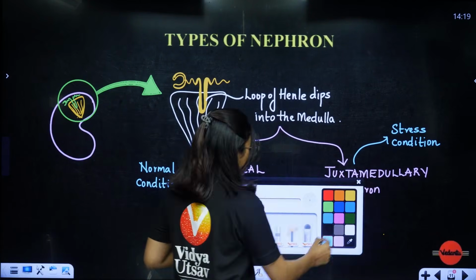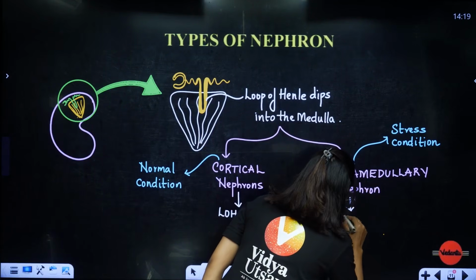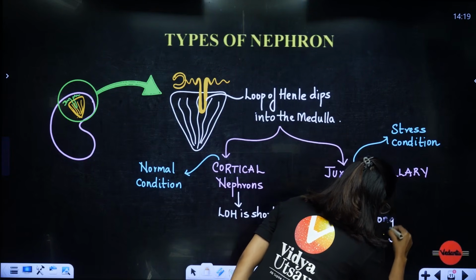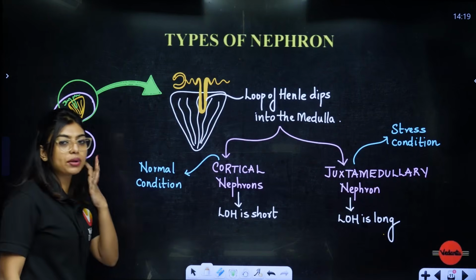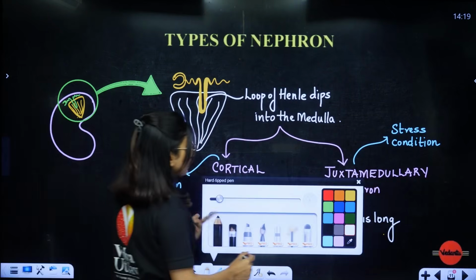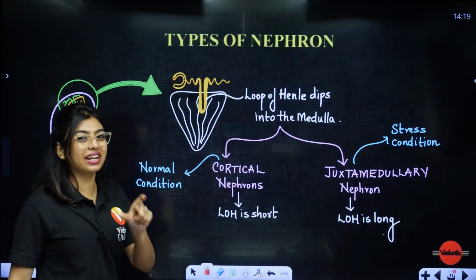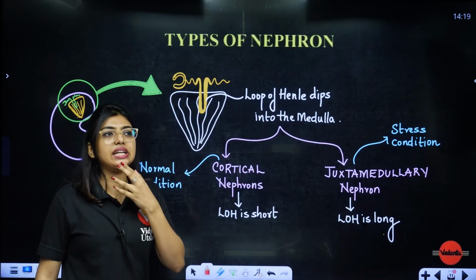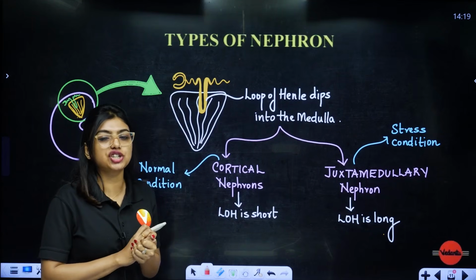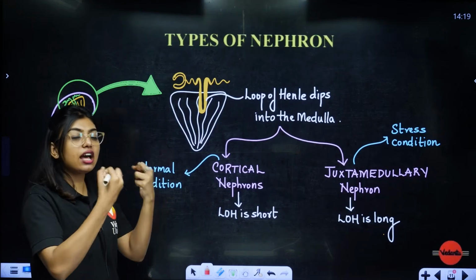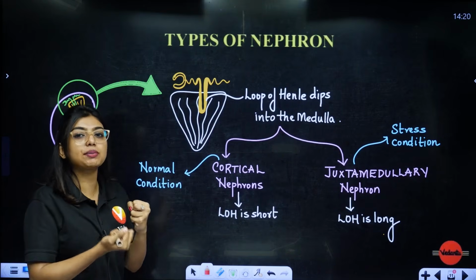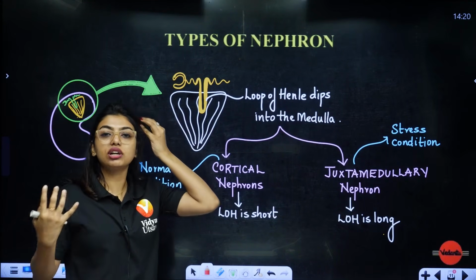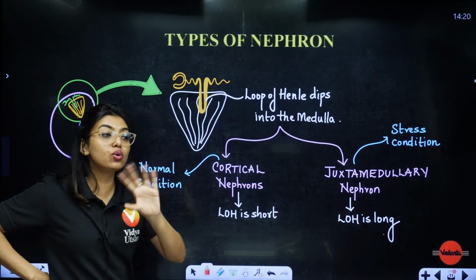Now here students please understand, here LOH is going to be longer. LOH is going to be long, clear? Because I told you these work in stress conditions. This vasa recta and loop of Henle perform a counter current mechanism, students. That is basically done when our body is going through a stress condition and we have to reabsorb whatever water is there in the urine. Otherwise what will happen? Let's say our body is dehydrated, we have not drunk water, we are fasting, so we cannot afford to lose any water.